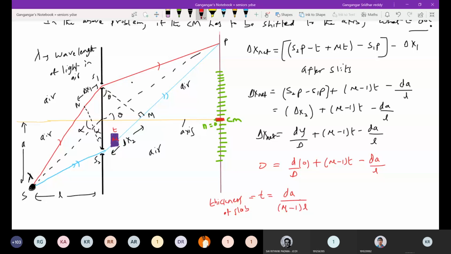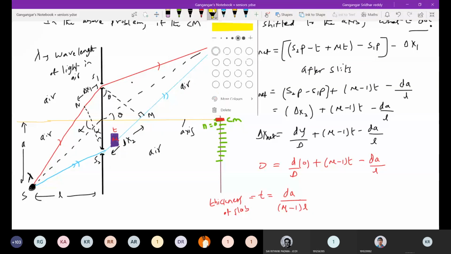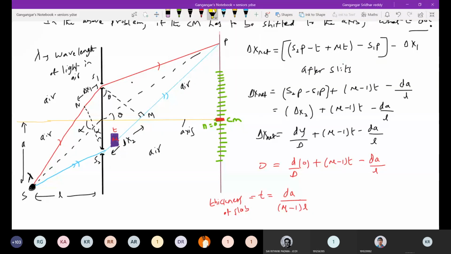Is it okay? No. So again, the priority. Everyone should put effort in writing such equations, because rest all mathematics we can manage. This is the before slits.